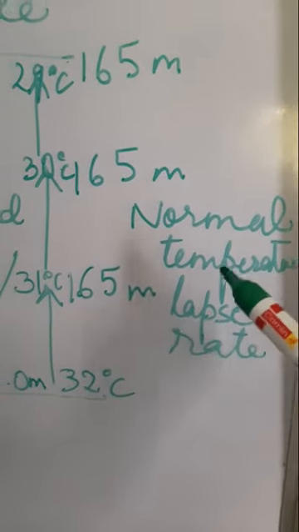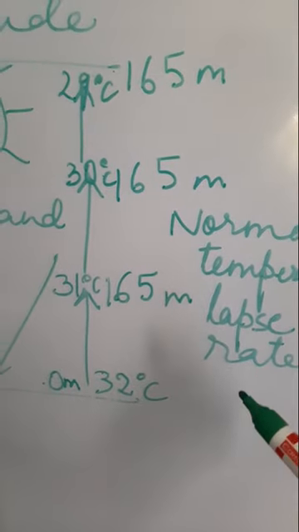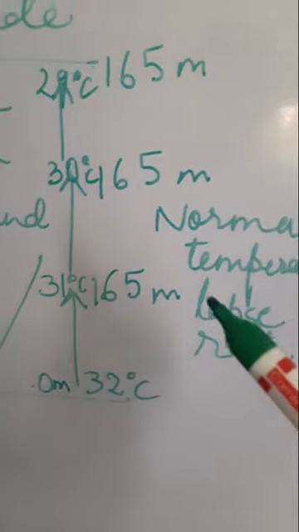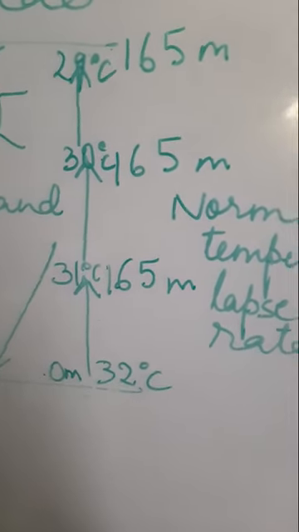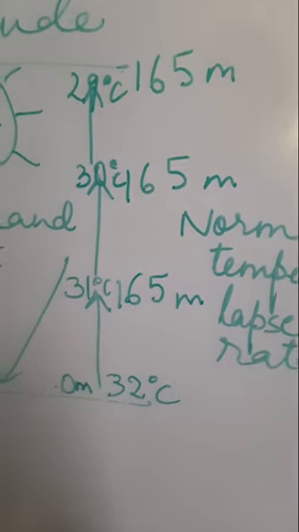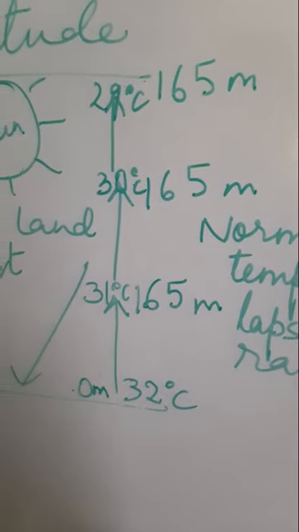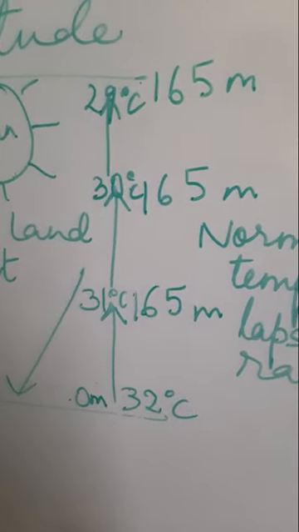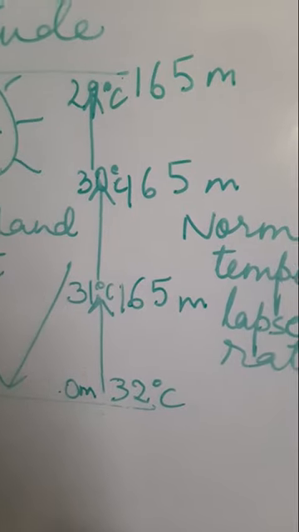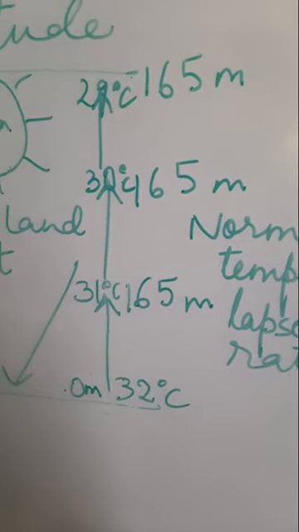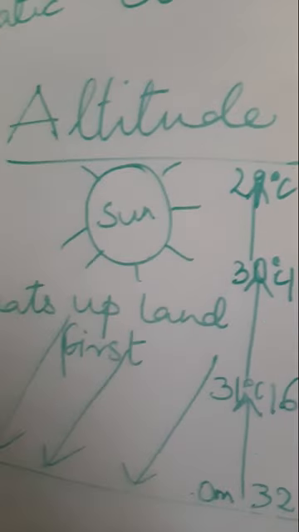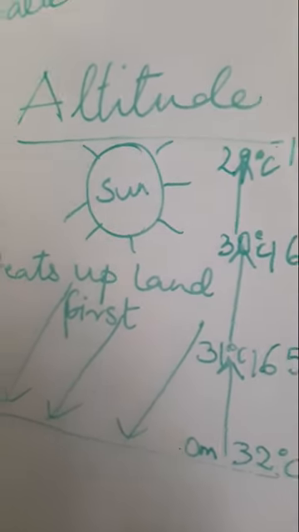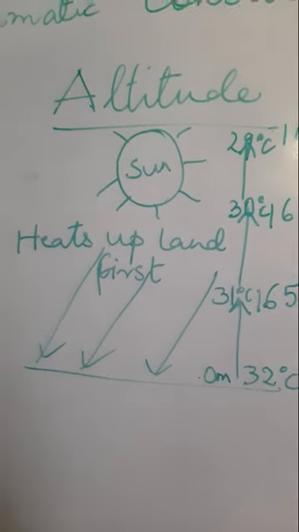Normal temperature lapse rate is the drop in temperature by 1 degree for every 165 meters of rise. When the temperature drops by 1 degree for every 165 meters of rise, it is known as the normal temperature lapse rate. And that is how altitude matters in the enjoying of temperature.